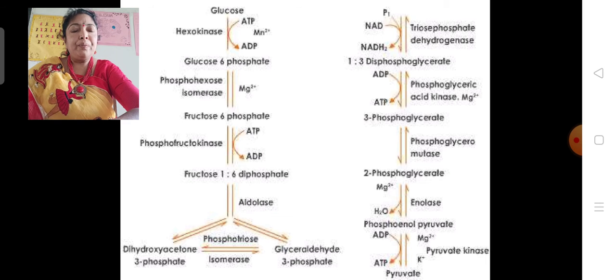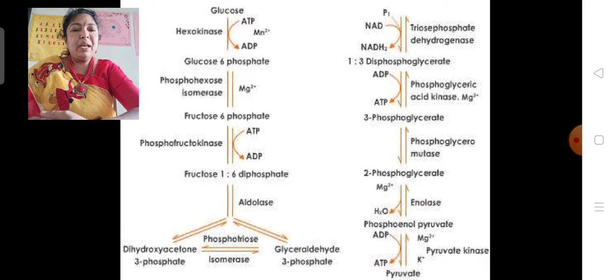Here the phosphate liberated from phosphoenolpyruvate is taken by ADP and converted into ATP. This is substrate level phosphorylation.